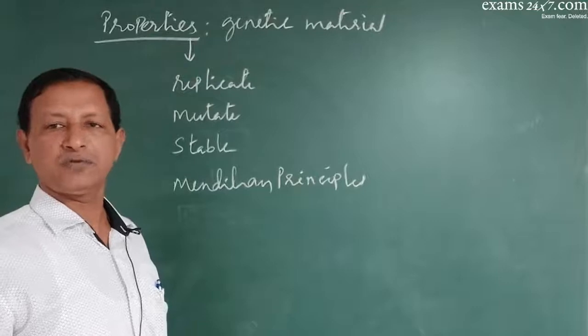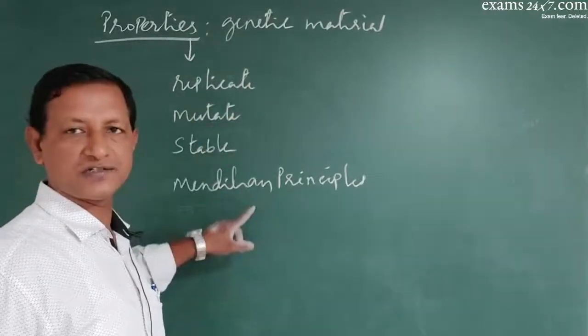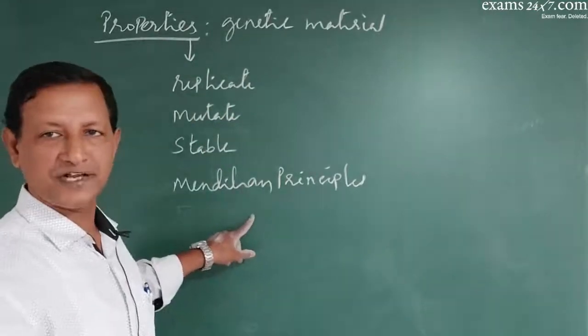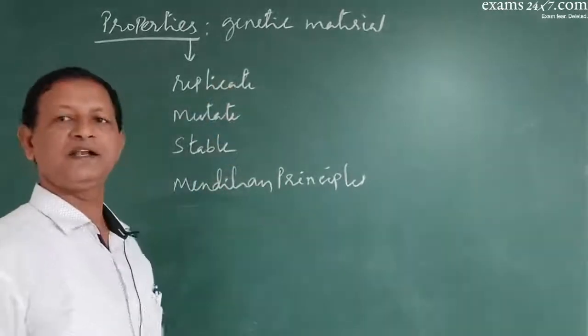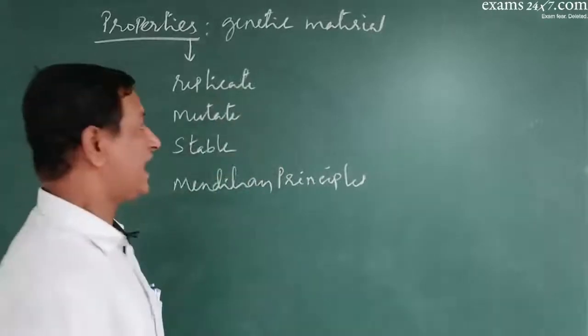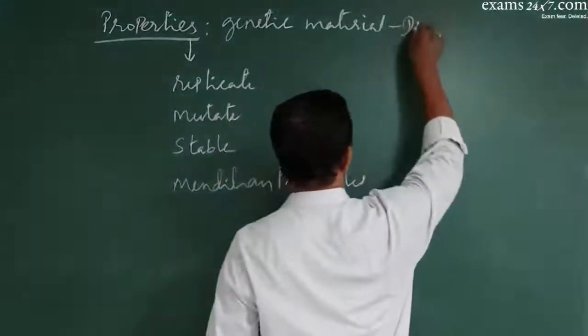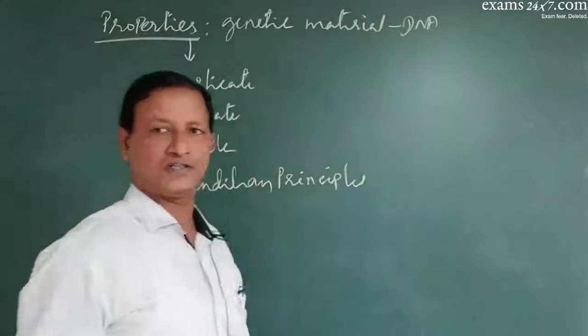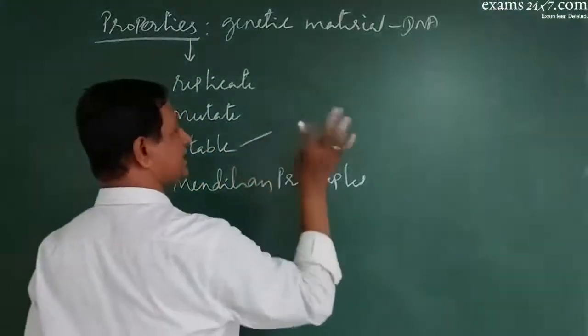If you want protein to be a genetic material, that protein must have all these properties. If you want the lipid to be a genetic material, it should have this. But fortunately or unfortunately, none of these follow all the four except DNA. Even RNA doesn't follow this, because RNA is not stable.